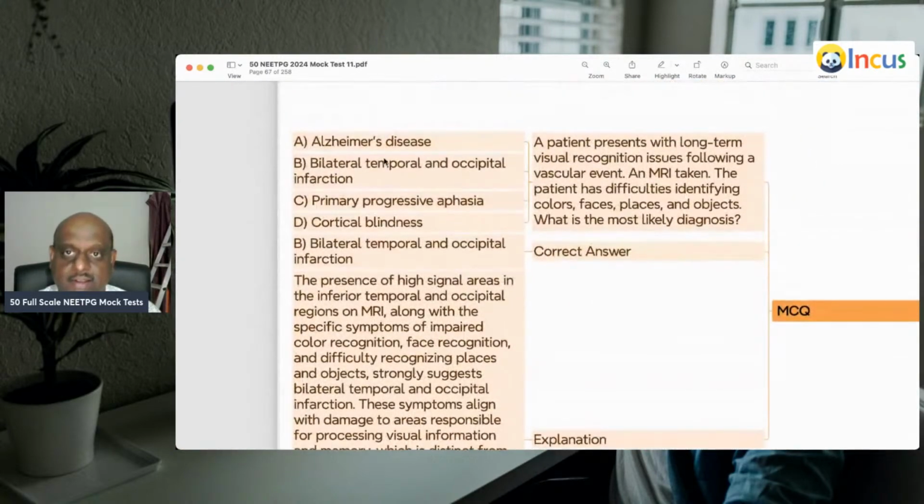Now, a patient presents with long-term visual recognition issues following a vascular event. MRI was taken.